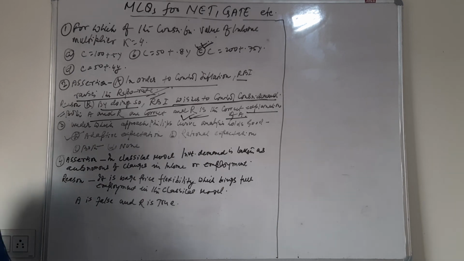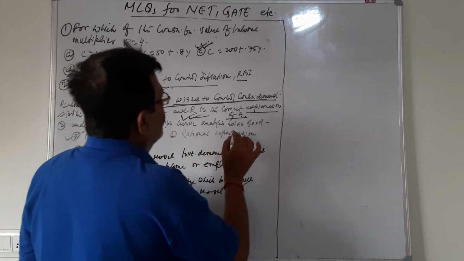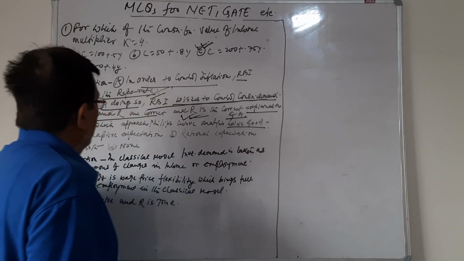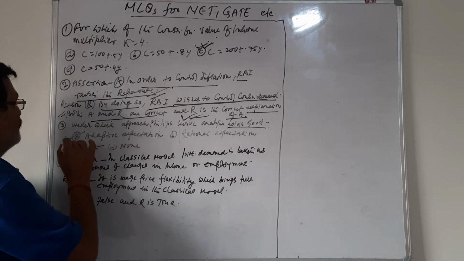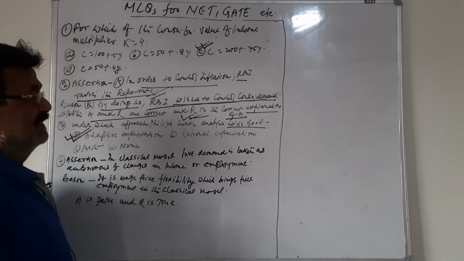Question number 3, under which approach does Phillips curve analysis hold good? Phillips curve analysis holds good under adaptive expectations.